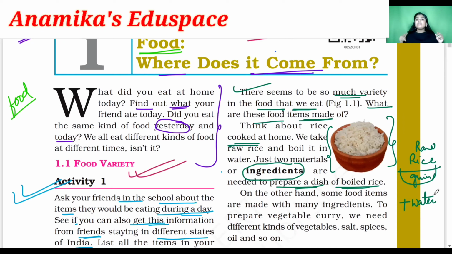Two ingredients for boiled rice. Okay, so in your book, you can also write that boiled rice equals raw rice grain plus water. Clear, students? Like this you can write it down.